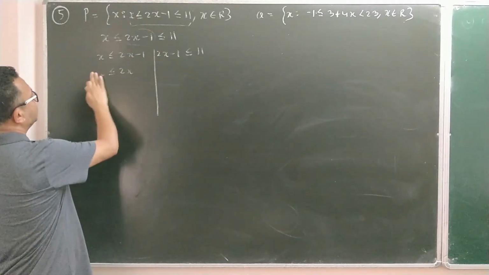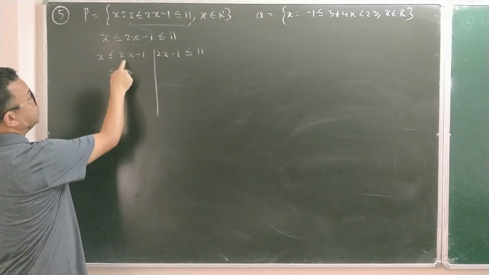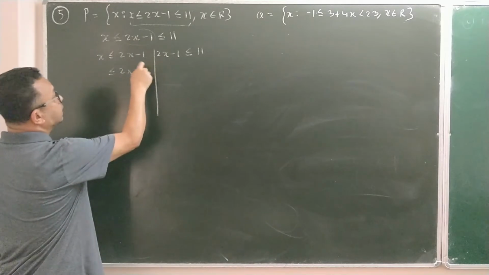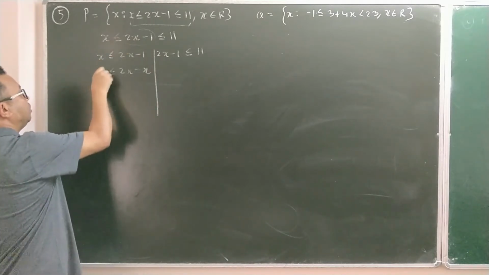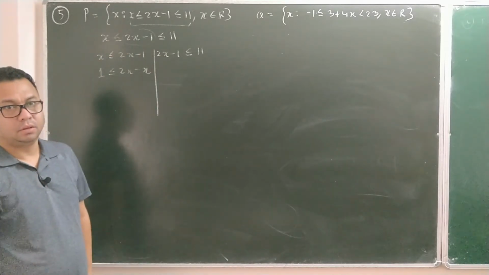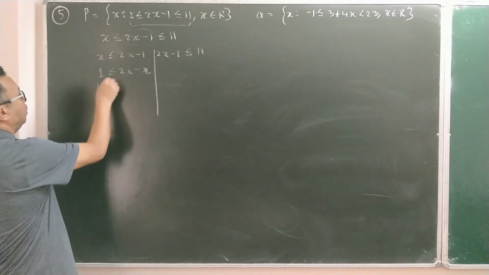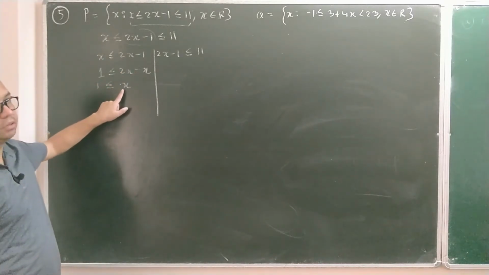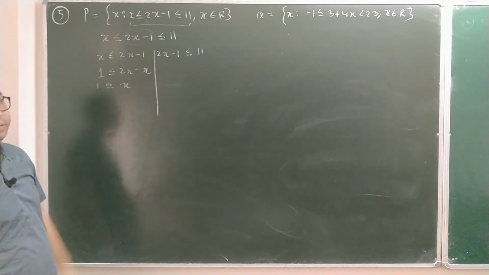So what I'll do, instead of bringing this 2x this side, I'm shifting this x to the right side, here minus x. And minus 1, let me shift this side, so it will be positive 1. Then now we have 1. So 2x minus x is x. So now here we have solved. We can now say that x is greater than or equal to 1.